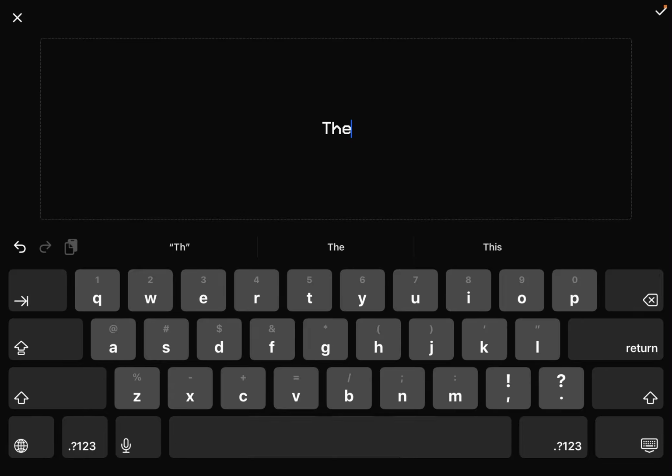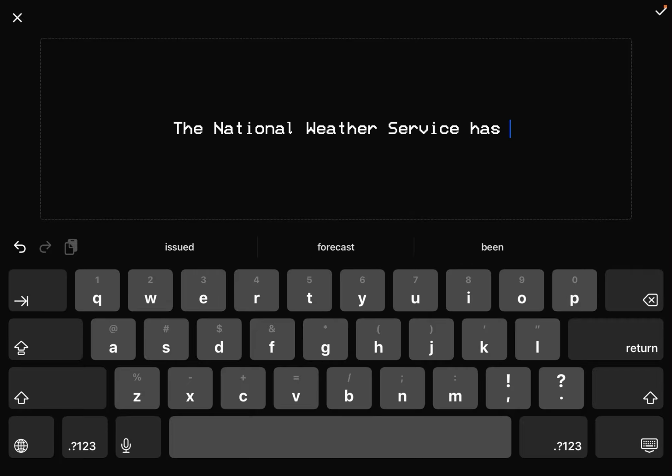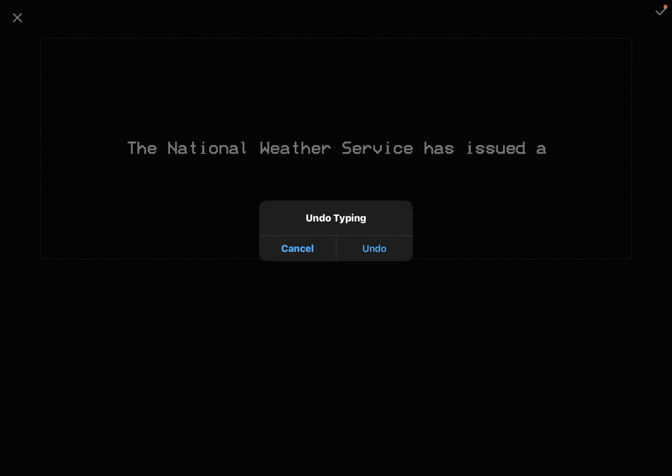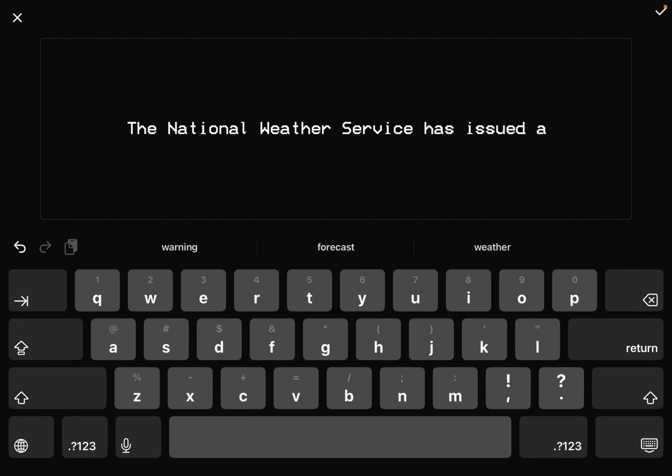So I'm going to write in the text, the National Weather Service, and then just do has issued A, or have issued A, have issued N, or have issued N. Just don't worry about undo typing.